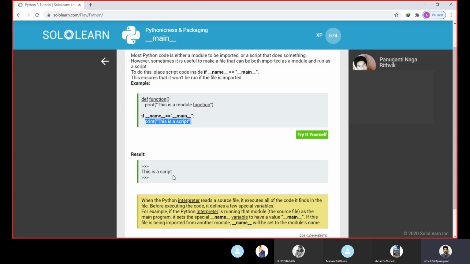So this is a script will be printed in the output. When we import any file, this whole block will be eliminated and will not be executed. We can see this is module function in the output.